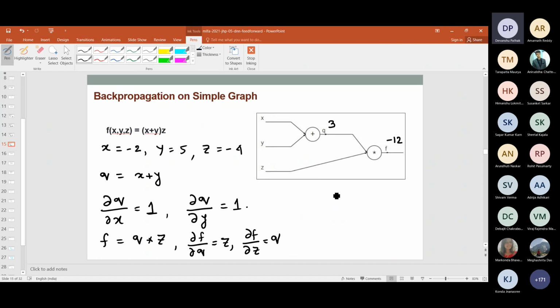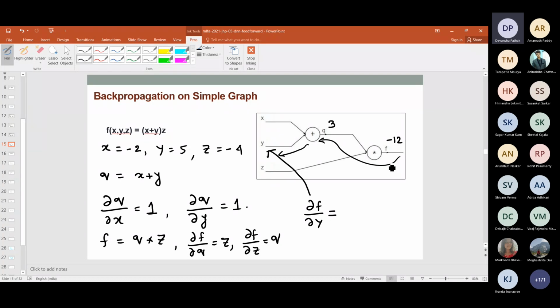If I follow the computation graph, I have to come all the way from this step up to this step, from here to here, and then from here to here. If I simply follow the computation graph, that is where the chain rule comes into the picture.